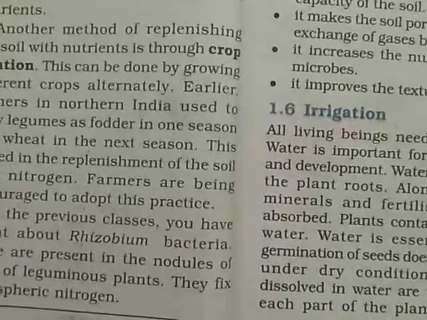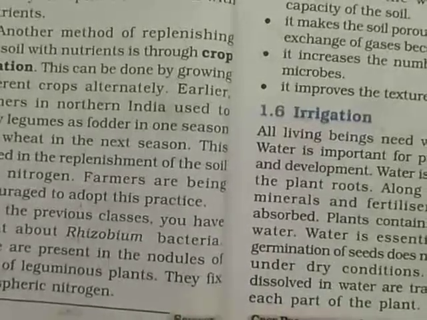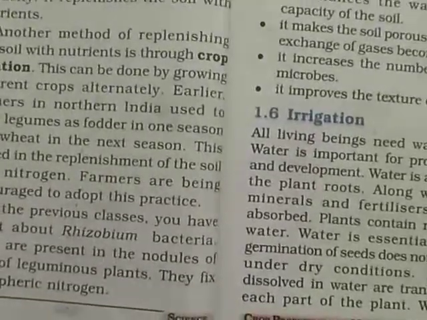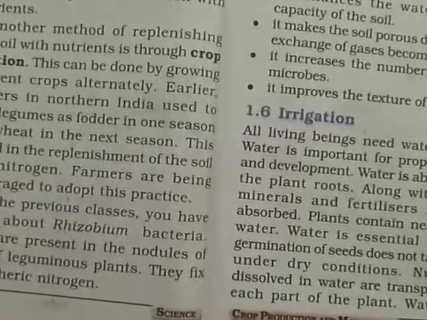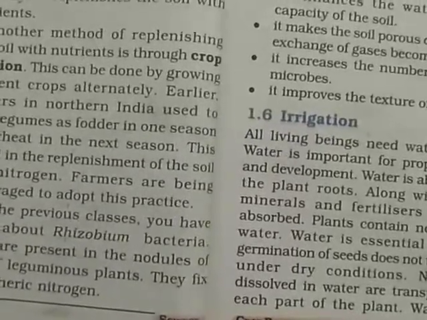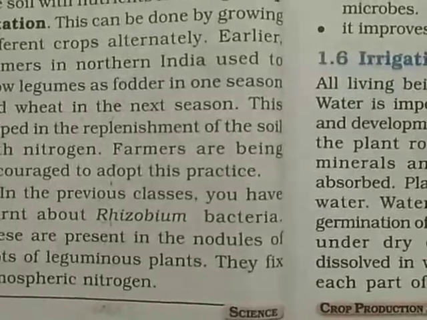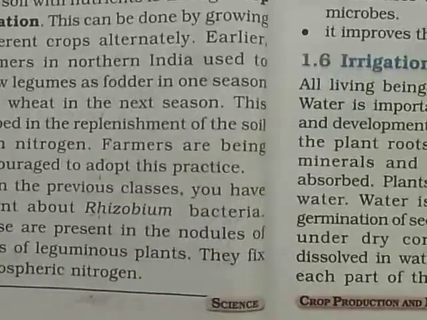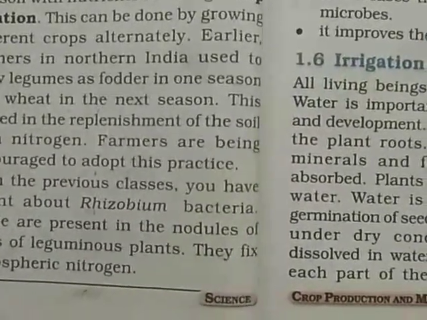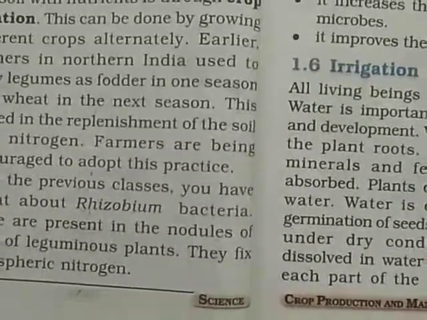Earlier, farmers in northern India used to grow legumes as fodder in one season and wheat in the next season. Once they took the production of legumes, they didn't take legumes again, they took the production of wheat. This helped in the replenishment of the soil with nitrogen. Farmers are being encouraged to adopt this practice. In the previous classes, we have already learned about rhizobium bacteria. These are present in the nodules of roots of leguminous plants. They fix atmospheric nitrogen.